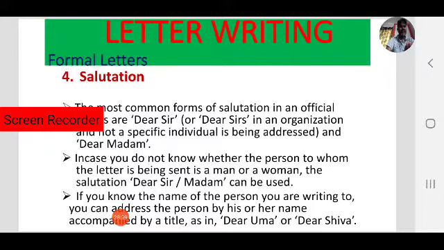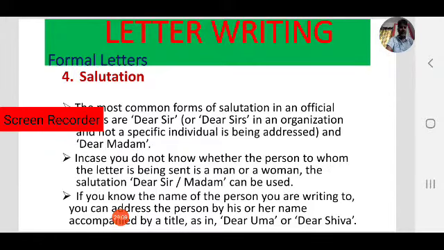or dear sirs in an organization where a specific individual is not being addressed. In some organizations that are not controlled by one individual person but by a group of persons, in that case we generally write dear sirs. That is another case. The most common forms of salutation in an official letter are dear sir and dear madam.